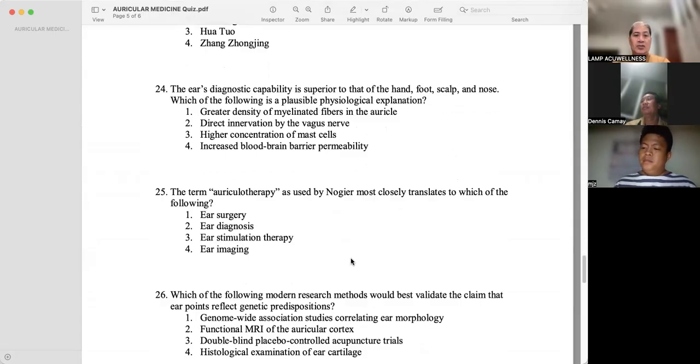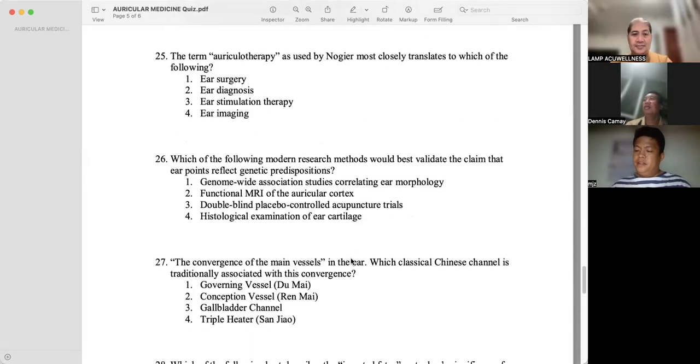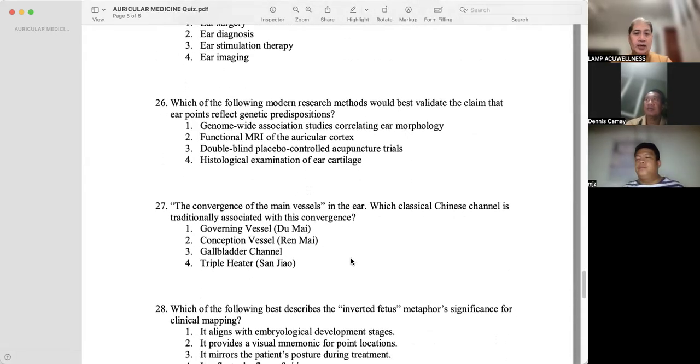Which of the following is a plausible physiological explanation? Direct innervation by the vagus nerve. The term auriculotherapy as used by Nogier most closely translates to which of the following? Air stimulation therapy. Which of the following modern research methods will best validate the claim that ear points reflect genetic predispositions? Genome-wide association studies correlating ear morphology.